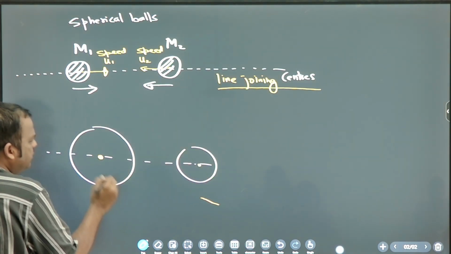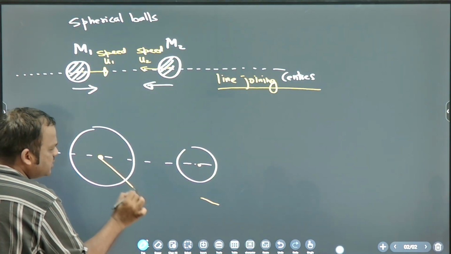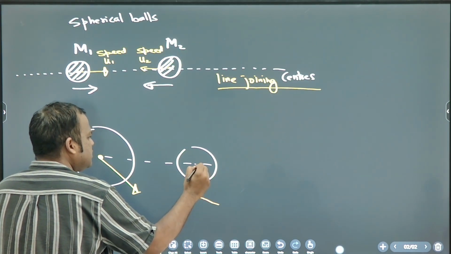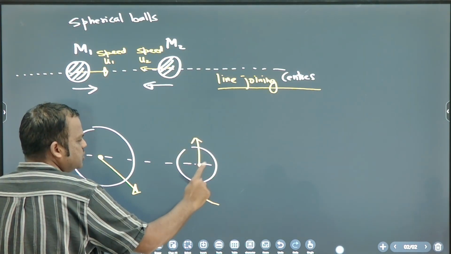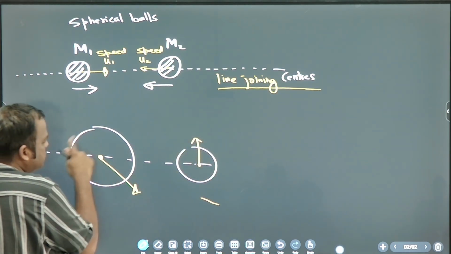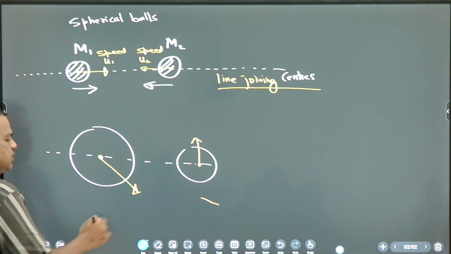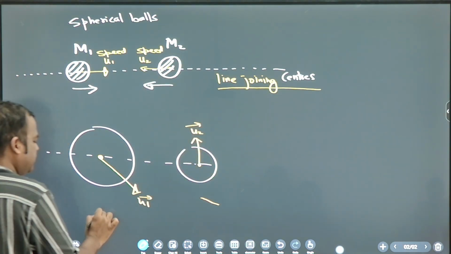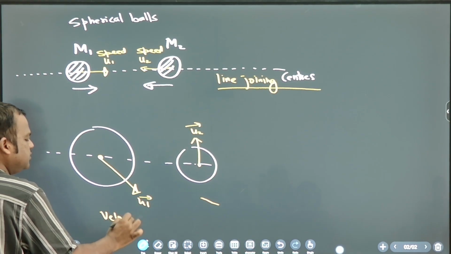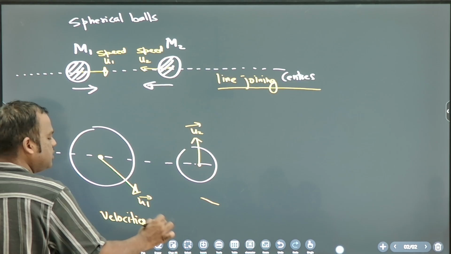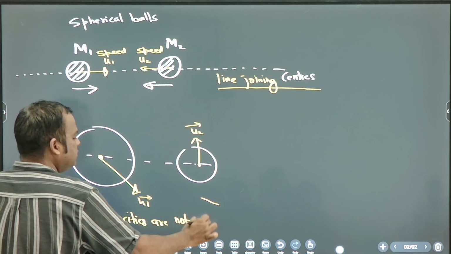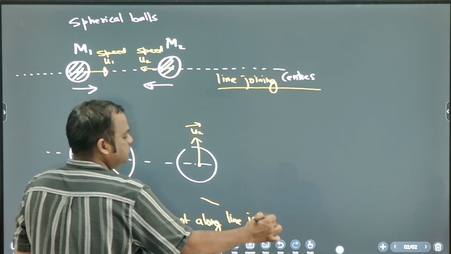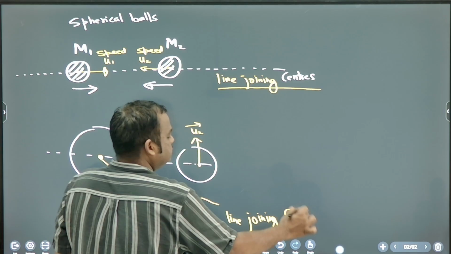What if this is the line joining, but velocities are not along line joining? Suppose the velocity of this object is this way, velocity of this object is this way. It means u1 vector, u2 vector. The velocities are not along line joining centers.